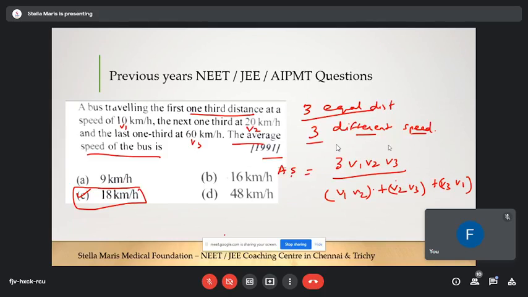Instead, you can employ this formula, 3v1 v2 v3 divided by v1 v2 plus v2 v3 plus v3 v1. So is it coming for you? Anyone?